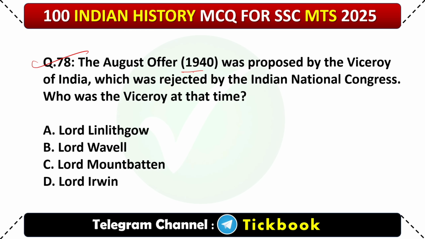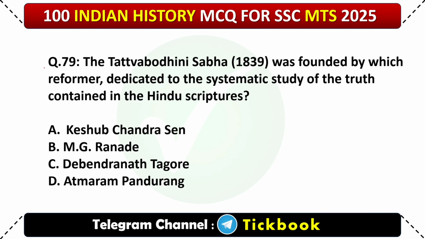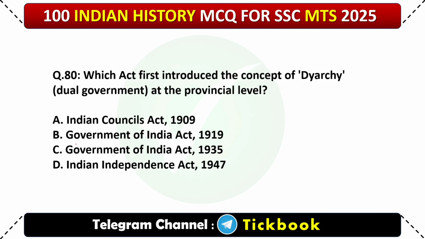78. The August Offer of 1940 was proposed by the Viceroy of India, which was rejected by the Indian National Congress. Who was the Viceroy at the time? Option number A, Lord Linlithgow. 79. The Tattvabodhini Sabha 1839 was founded by which reformer, dedicated to the systematic study of the truth contained in the Hindu scriptures? Option number C, Devendranath Tagore.